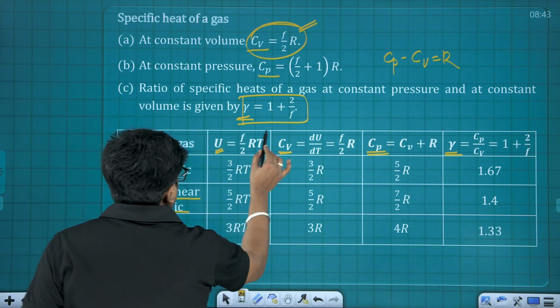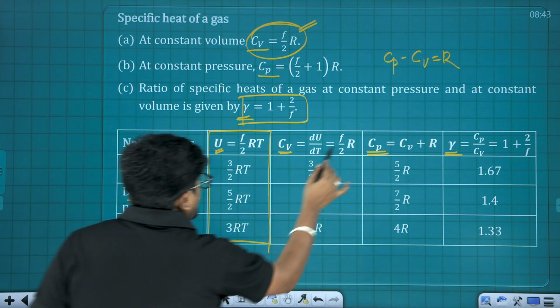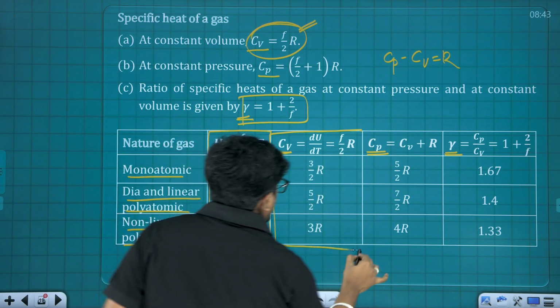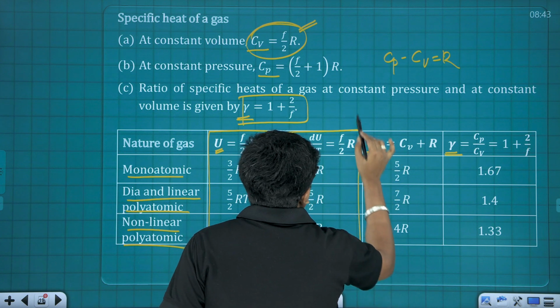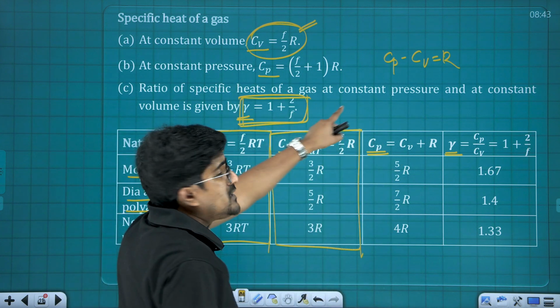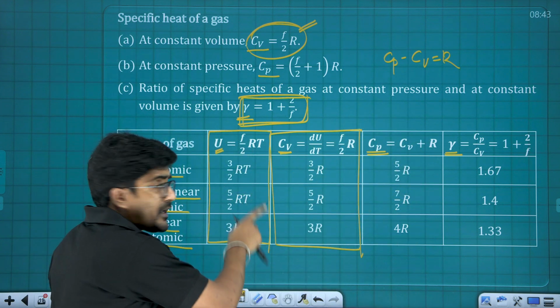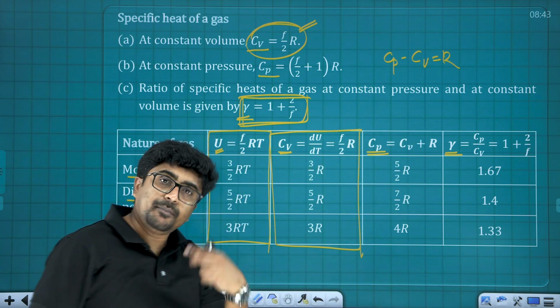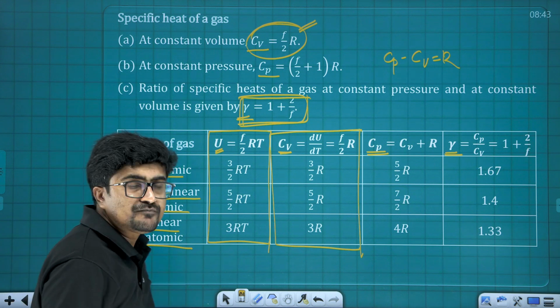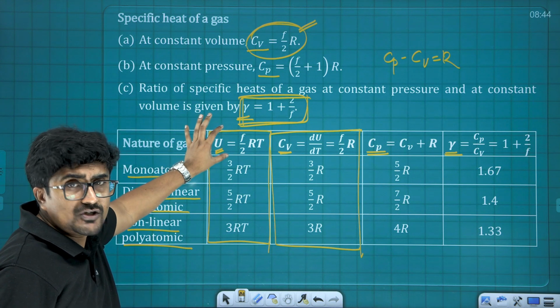Again I repeat, I recommend this particular relation and this relation. If you know the relation Cp minus Cv is equal to R, and what is U, you can reach all the remaining relations. I will tell you how. See, this is about the internal energy.